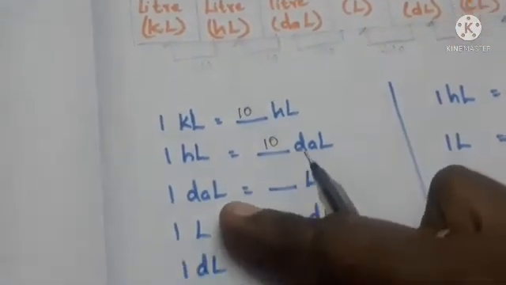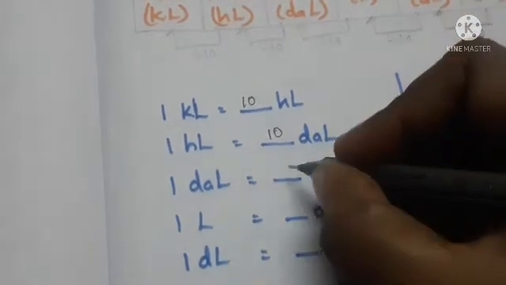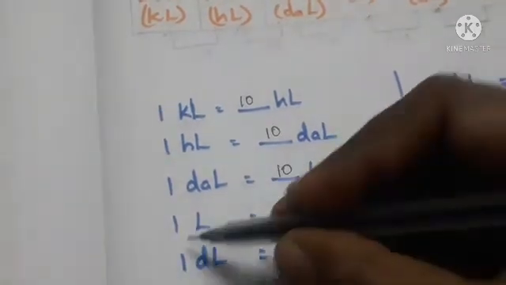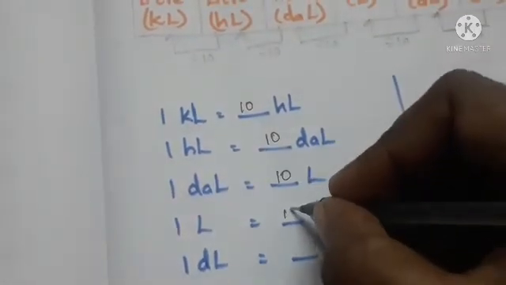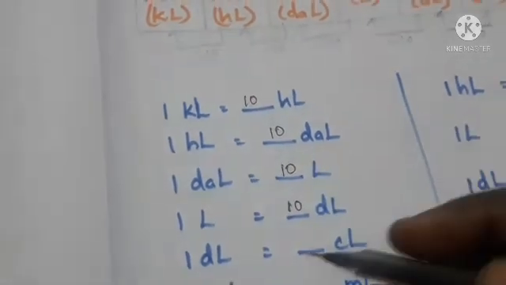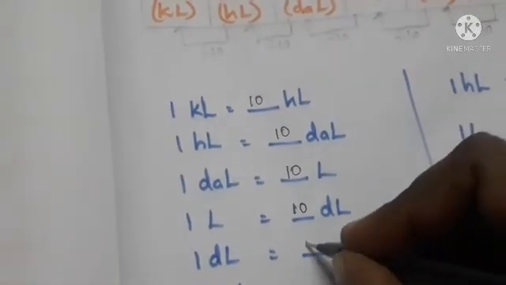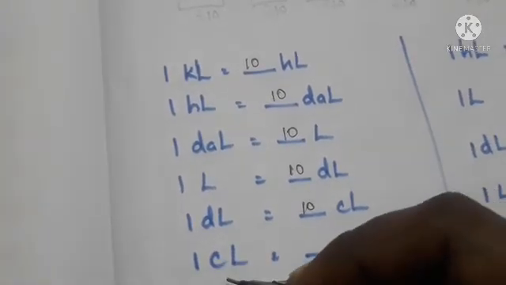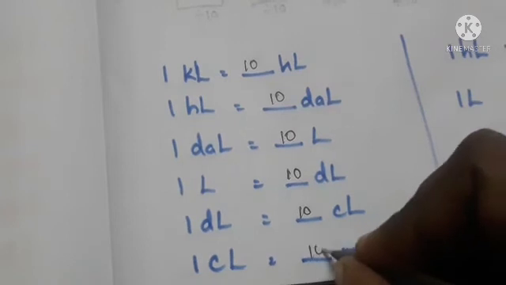Then 1 decaliter is equal to 10 liters. Next, 1 liter is equal to 10 deciliters. Then 1 deciliter is equal to 10 centiliters. And next, 1 centiliter is equal to 10 milliliters.